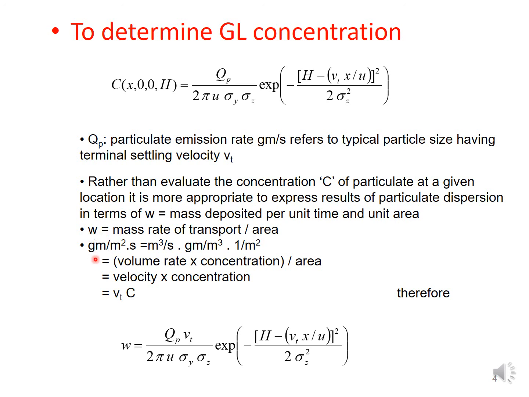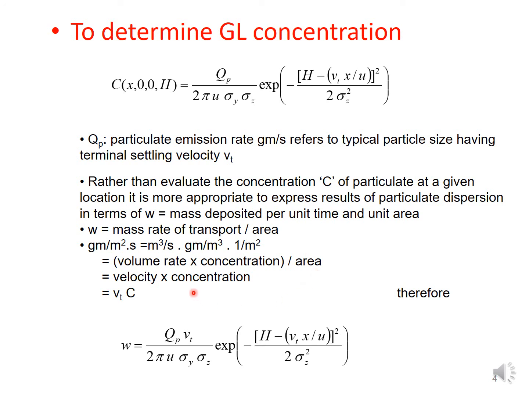Hence, this will be gram per meter square per second, which will be equal to mass rate of transport. It will be cubic meter per second into gram per meter cube, and it is per area, that's why multiplied by 1 by meter square. So here it is nothing but volume rate into concentration per area.